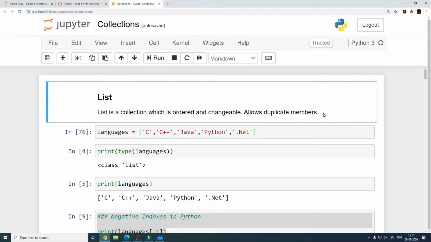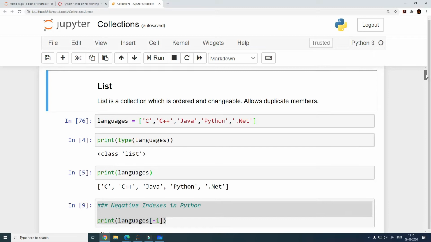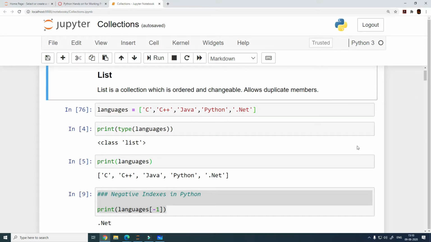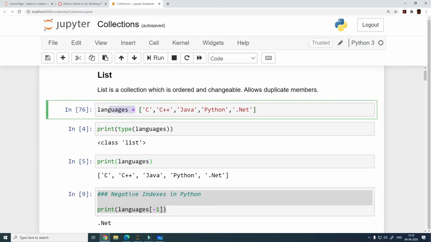So let us see how we define a list, and then we will see what operations we can perform on lists in Python. Whenever we need to define a variable, the syntax is very simple. You define the variable name is equal to, and then on the right side you specify what it is that you are defining.